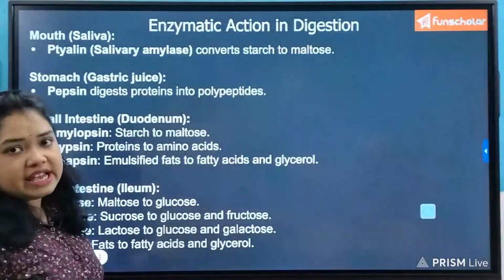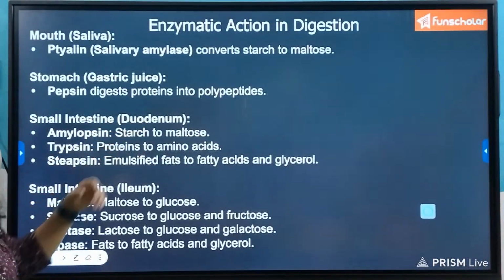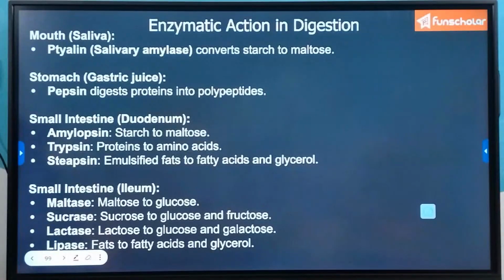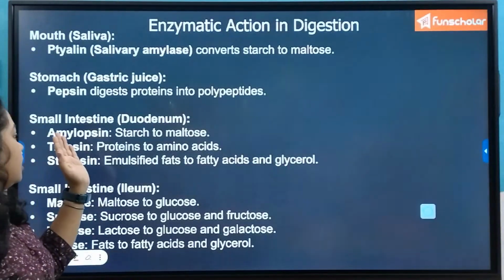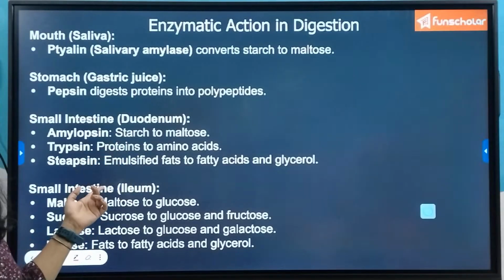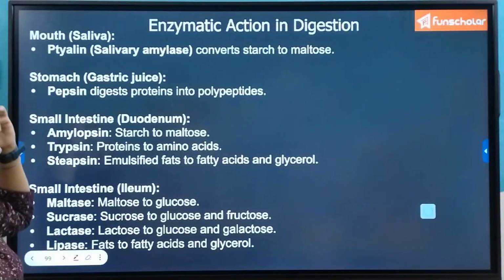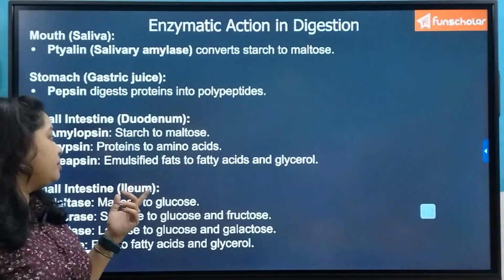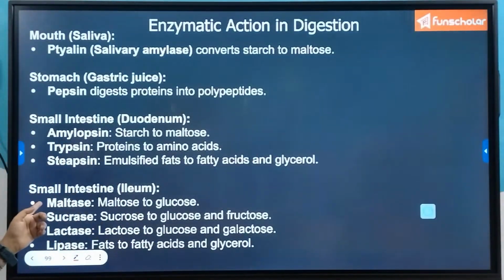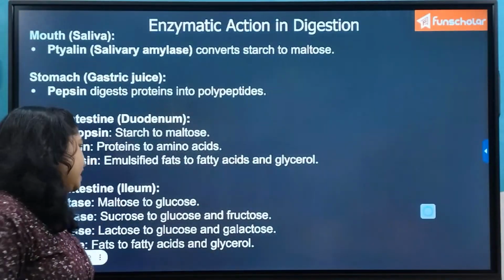Now the acidic chyme passes to the duodenum part of the small intestine through the pyloric sphincter, and there the enzymes present in the pancreatic juice, like amylopsin, convert the leftover starch not converted in the mouth into maltose. Then trypsin converts the proteins and polypeptides into amino acids, and lipase acts on the emulsified fats and converts them to fatty acids and glycerol.